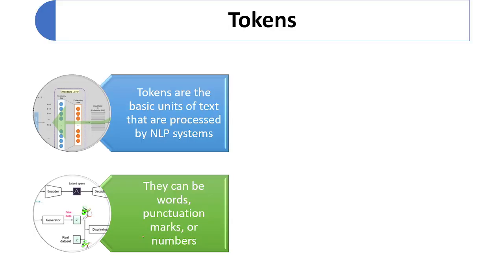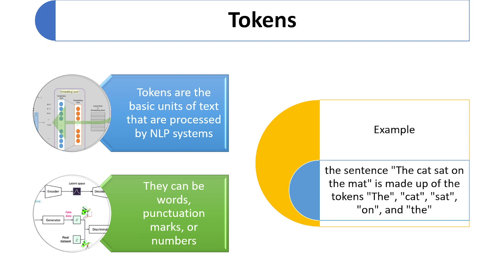What is tokenization in NLP? Tokens are the basic units of a text that is processed by the NLP system. These are the basic units of a text or a sentence. They can be words, punctuation marks, or numbers. For example, I have a sentence: the cat sat on the mat. It is made of six tokens: the, cat, sat, on, the, mat. So tokenization is breaking down the units of a sentence.